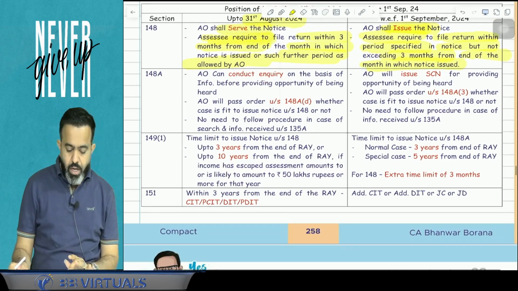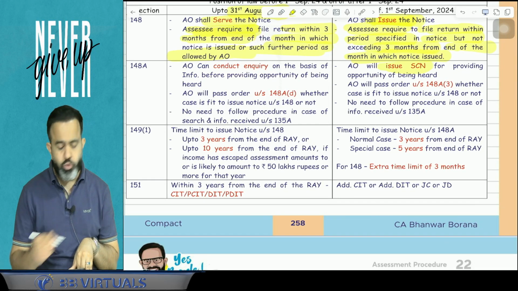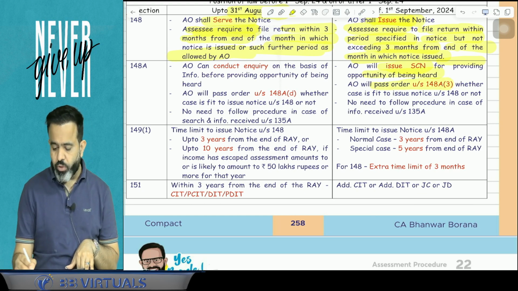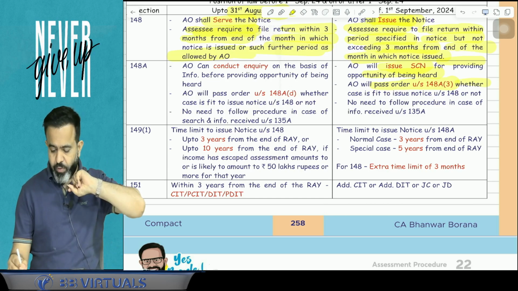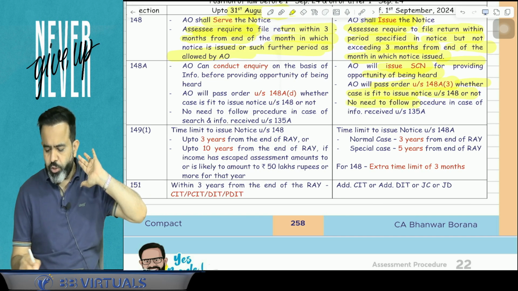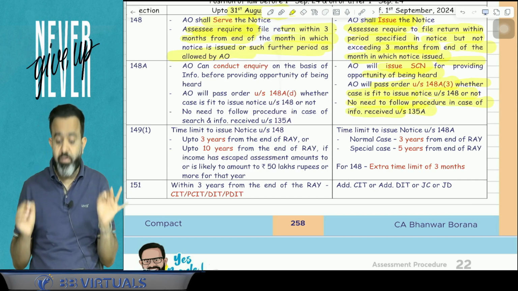Now guys, under 148A, what happened? Directly AO will issue the show cause notice for providing opportunity of being heard. After that, AO will pass order under section 148A(3) whether the case is fit to issue the notice under section 148 or not, and there is no need to follow the procedure in case of information received under section 135A.